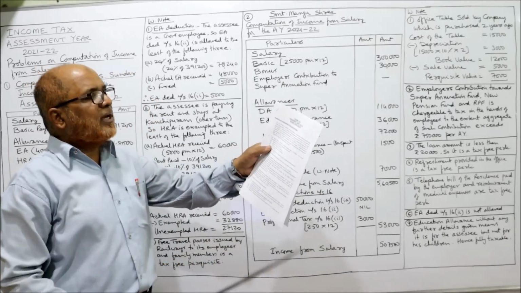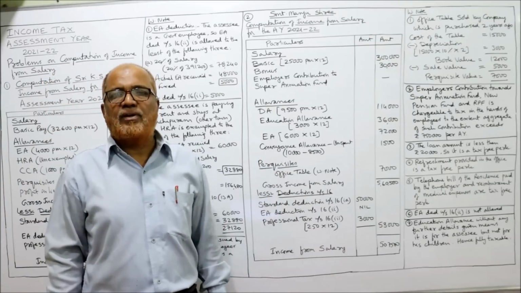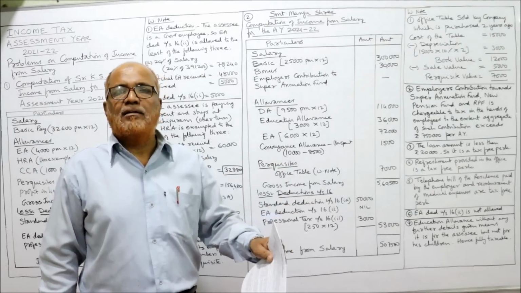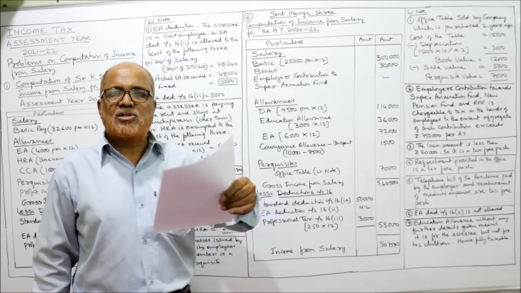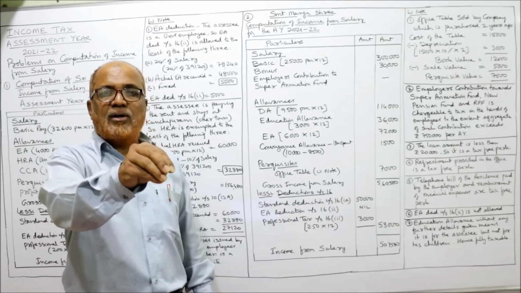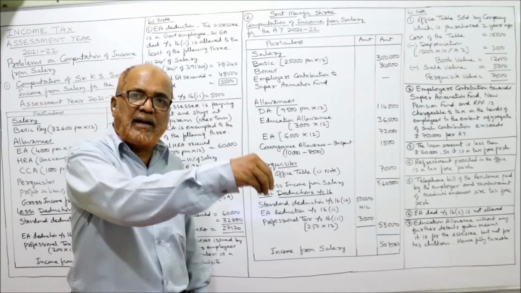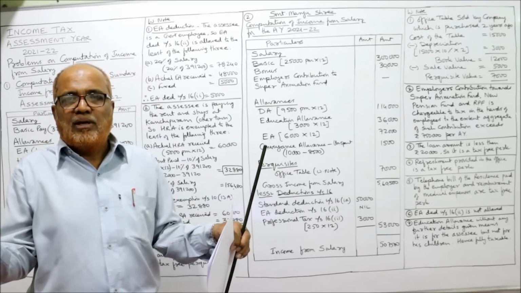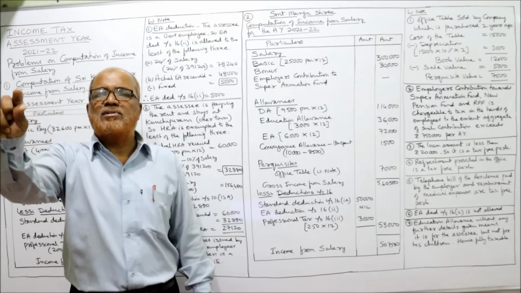First one over. Education allowance. Nothing is given for whom education allowance is given, whether it is children education allowance or on the education of the employee. Nothing is given. When no information is given, Income Tax Act says it is fully taxable. If details are given that this education allowance is given to the employee for his own education and the employee has spent that amount on his education, then it's tax free. If details are given. But in our problem, no details are given, simply education allowance is given.